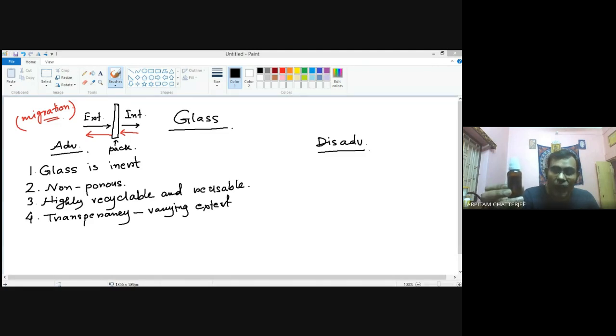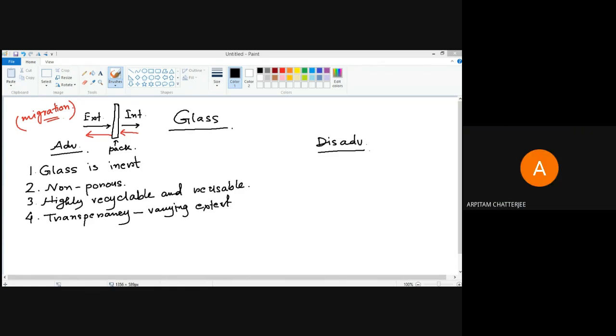Why is so? Any idea why it is not totally transparent?